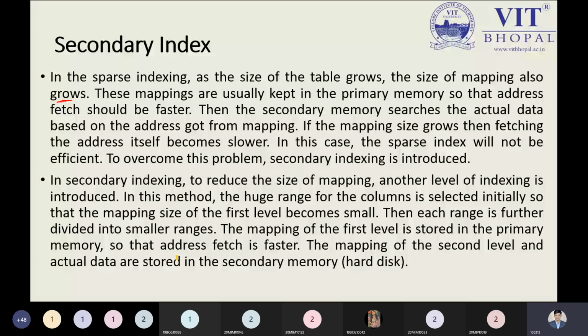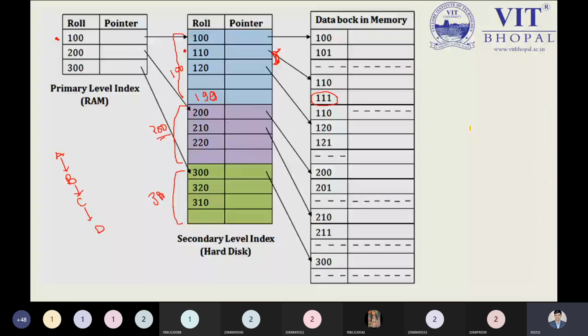Now let us understand this properly. Row pointer. This is the primary level index we have. Now we have the second level indexing. Between RAM and hard disk, the primary level indexing is done at the RAM level, and the secondary level indexing will be done by the hard disk, because both are storage areas. Hard disk and RAM both are storage areas, so we can do the indexing at different levels. It is also possible. When we follow secondary indexing, we have two-level indexing, as I told you a few minutes ago. So two-level indexing will be done over here.